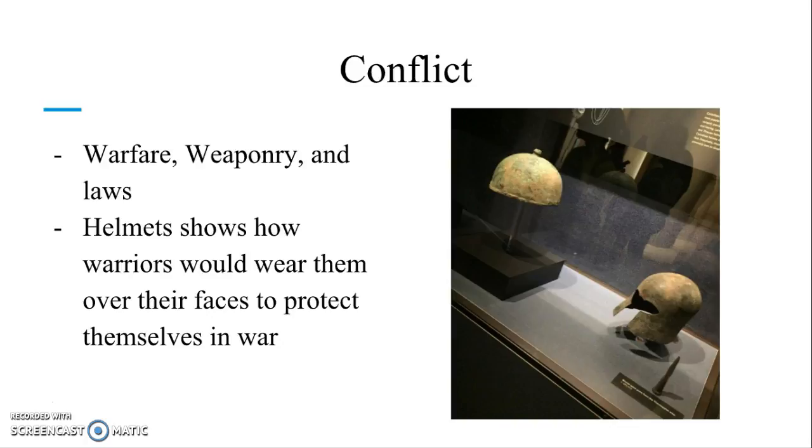When one new empire began, there were recreated laws and also a recreated governing system. There was also new warfare technology and advanced battle tactics in these new empires. An artifact from these wars are the two helmets on the right. The Corinthian-style helmets display how warriors would wear these masks over their face to protect themselves in war.